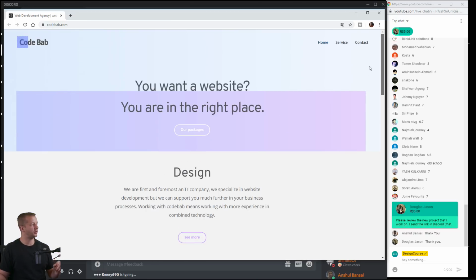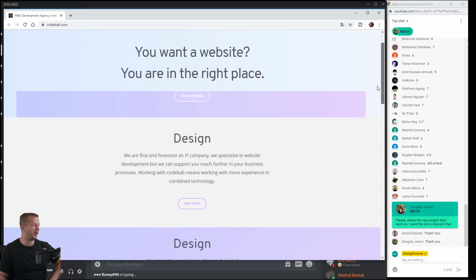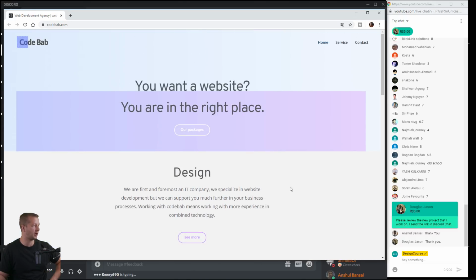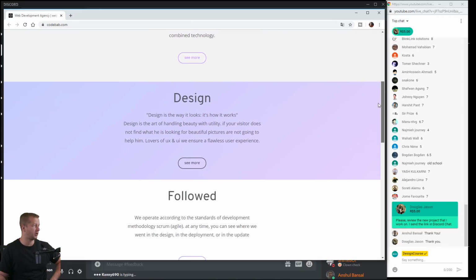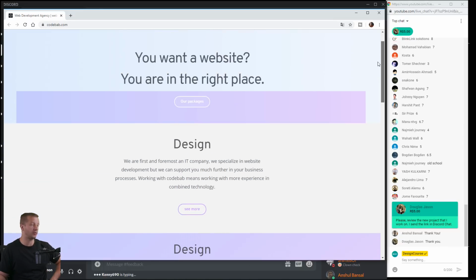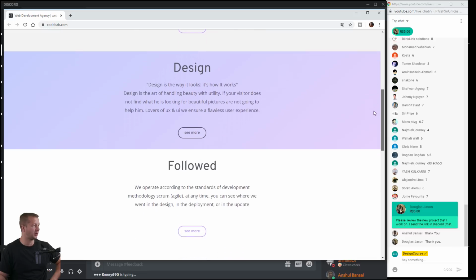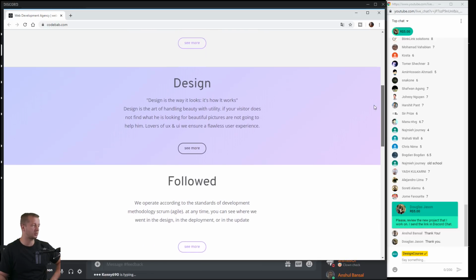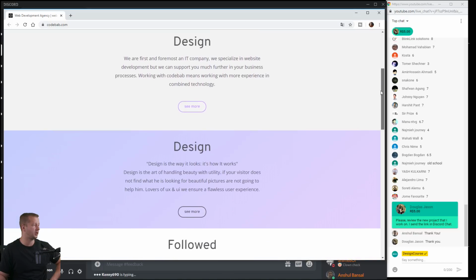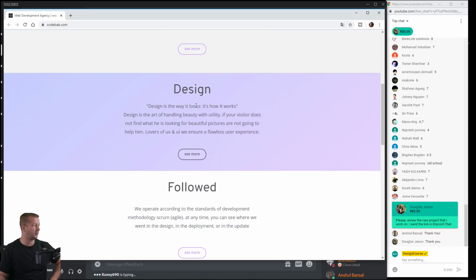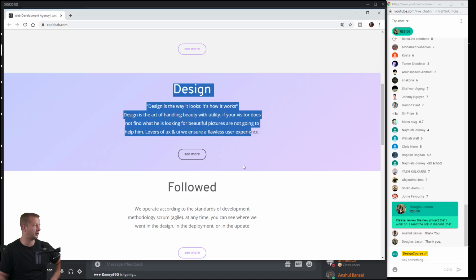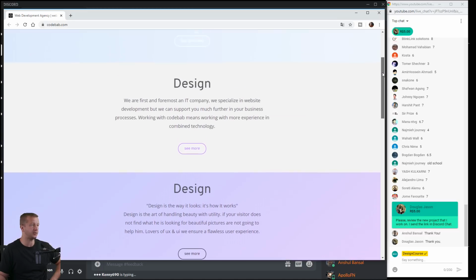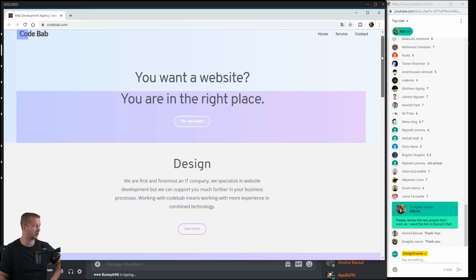Now one thing I would do, because it looks a little bit repetitive and grid-based when everything is center aligned, especially on desktop, it just seems a little redundant and repetitive. So I would think about how in this section you can really split these up. For instance, on desktop, you could have 2 columns, so design would be on the left, followed would be on the right. That way you save space and you save scrolling as well, because that's extra work.